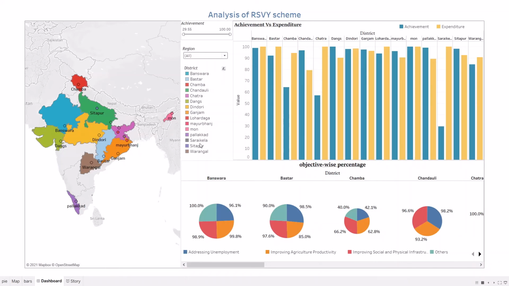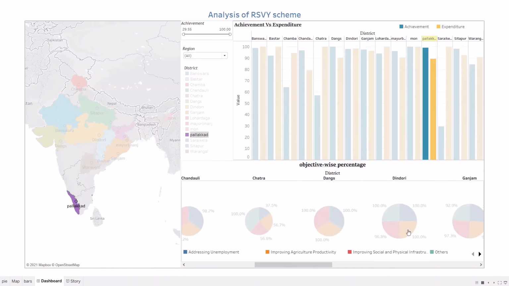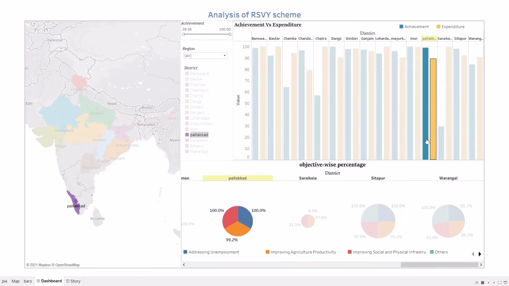We can use this option here and select Palakkad. As you can see, in Palakkad there is the highest achievement rate and the lowest expenditure, so that we can use this expenditure in improving agriculture or others. We can use this expenditure on those.